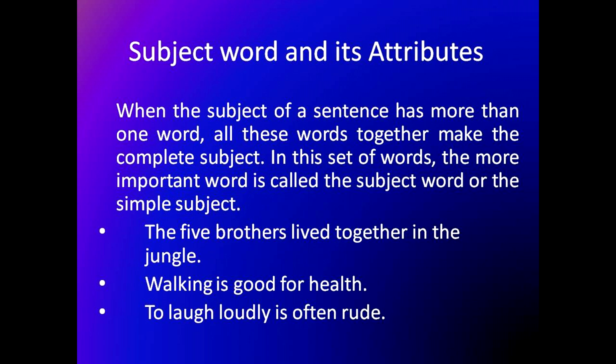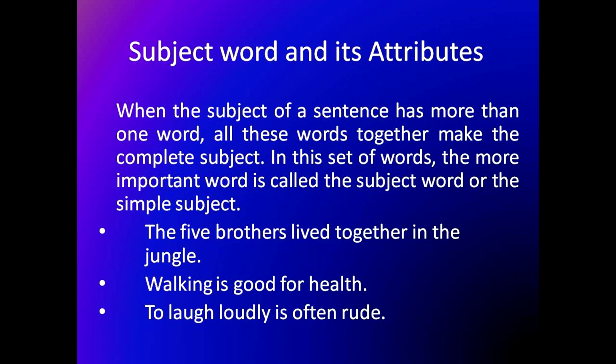You don't have to think about the predicate in the sentence. So first find out the subject of the sentence. I'm reading. When the subject of a sentence has more than one word, all these words together make the complete subject. In this set of words, the more important word is called the subject word, or it is also called the simple word. Subject word is also called the simple word.